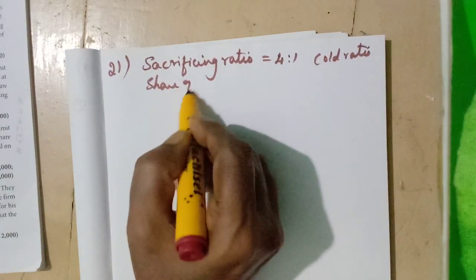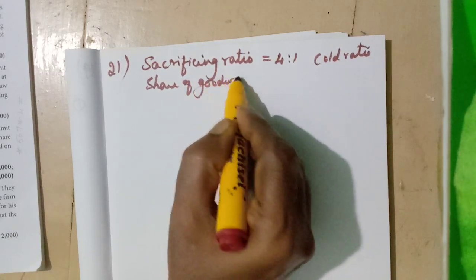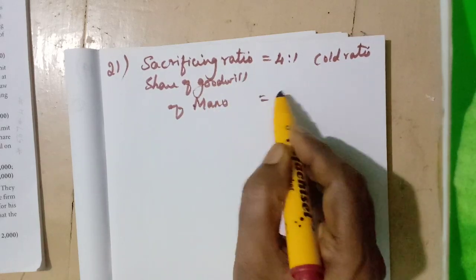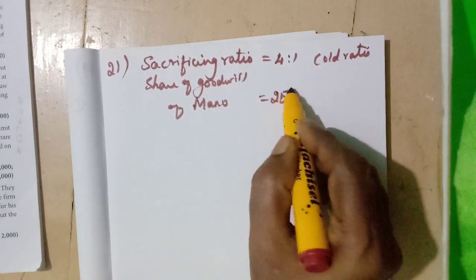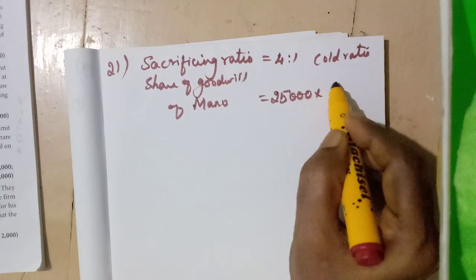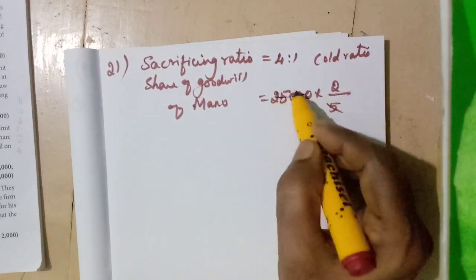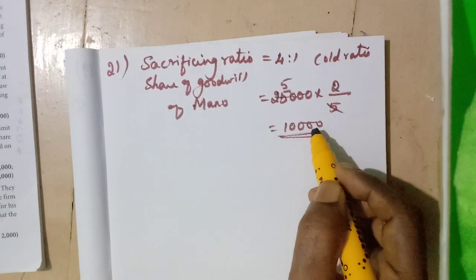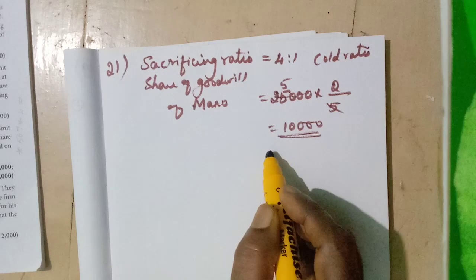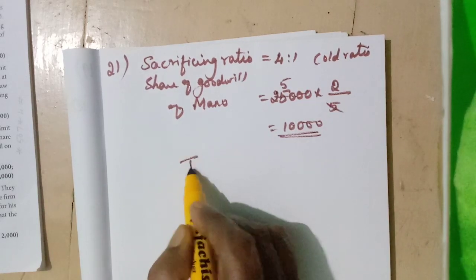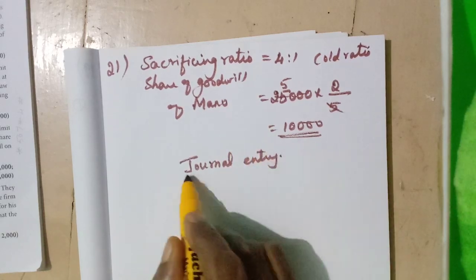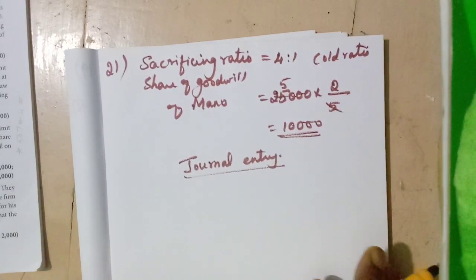Then share of goodwill of Manu, that's the new partner. Firm's goodwill 25,000 into new partner's share 2 by 5. 5, 5. Isn't it? 2 5s are 10. So 10,000 is the share of goodwill. Now we should prepare the journal entry. They may ask for a 2 marks question. Okay, very easy one. So you must be thorough.